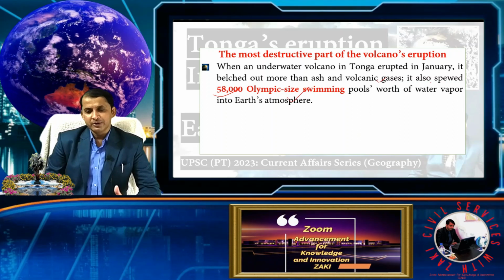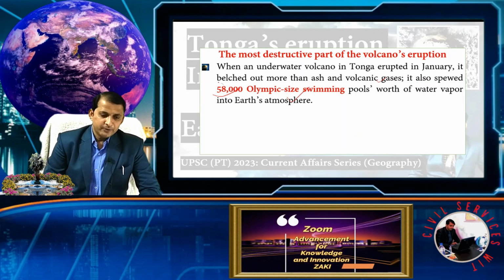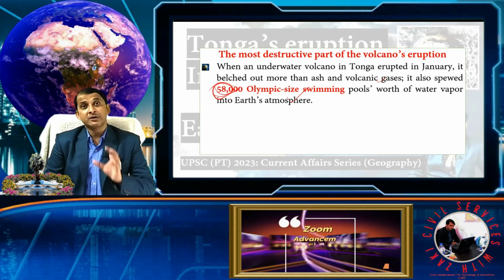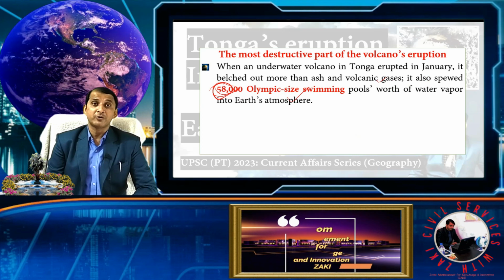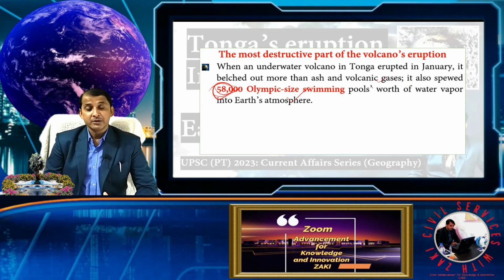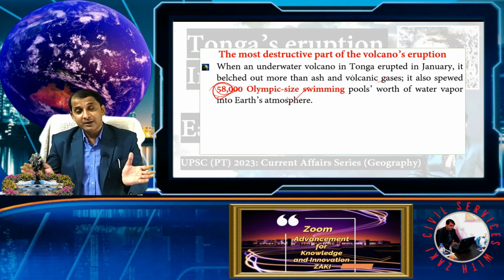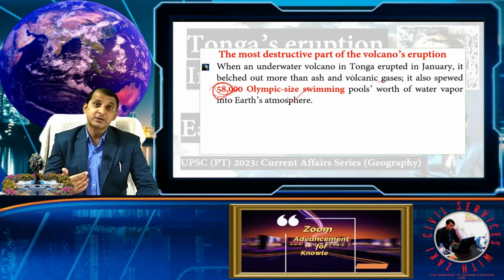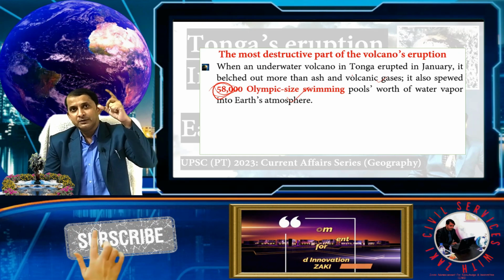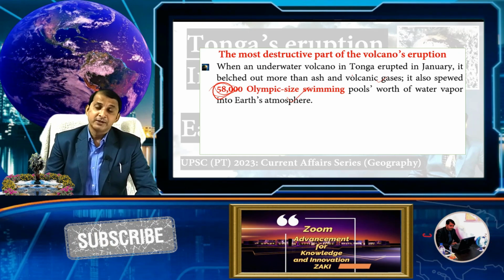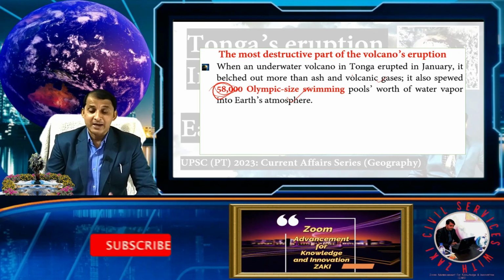So it also spewed about 58,000 Olympic pools. As you imagine Olympic pools, it's about 58,000 Olympic swimming pools of water going to space, and space means not the troposphere, it goes above the stratosphere and the mesosphere. That's why scientists are majorly concerned.